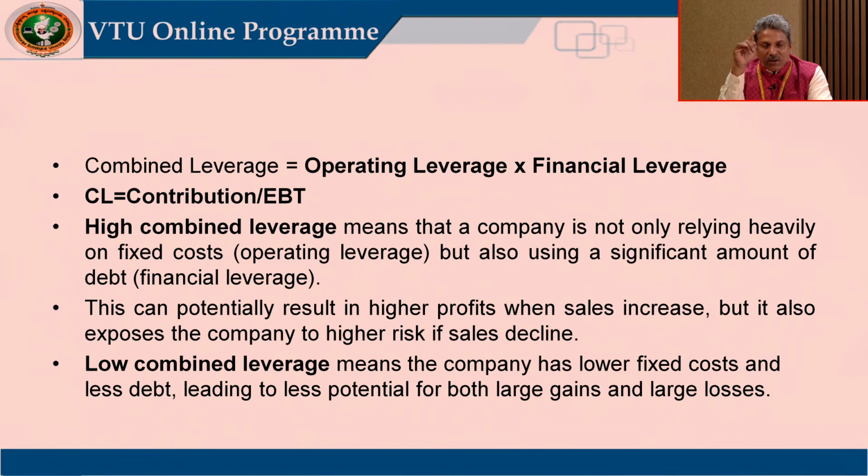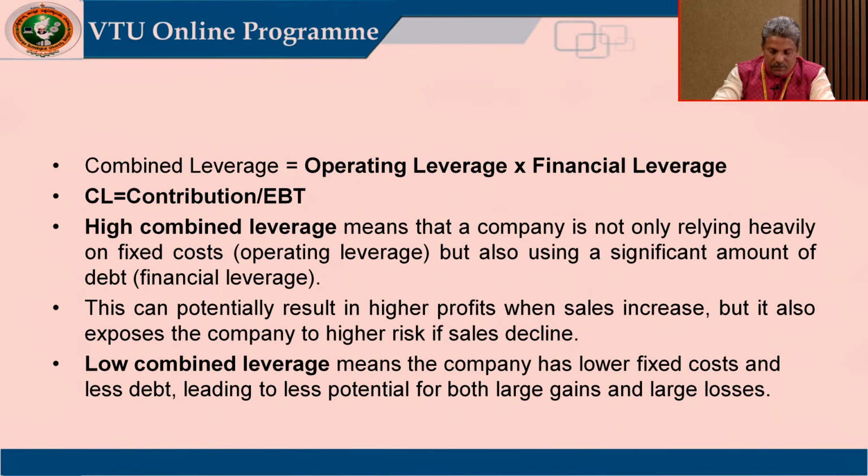Now, if you combine these two, operating leverage, contribution by EBIT, multiplied by financial leverage, EBIT divided by EBT, both the EBITs will get cancelled and the final formula will be contribution divided by EBT. Please remember this formula: combined leverage is equal to contribution divided by EBT.